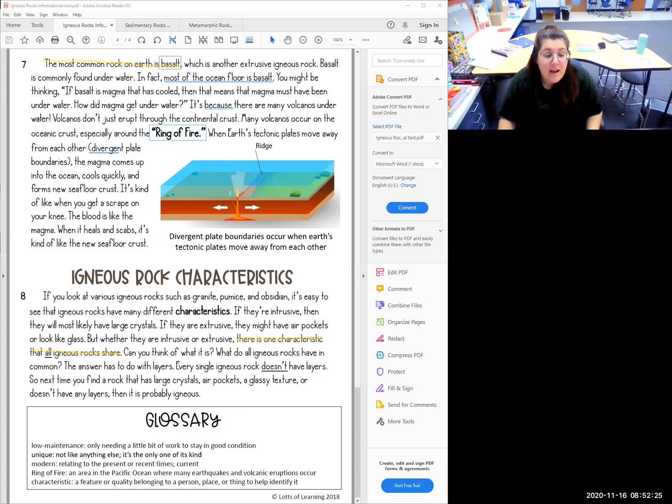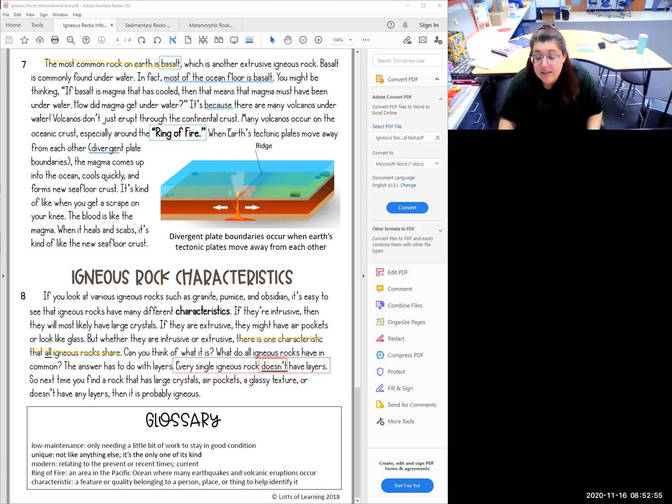So this paragraph told us what igneous rocks have in common and how they're different. Let's see right here. Every single igneous rock doesn't have layers. They have no layers, zero layers.